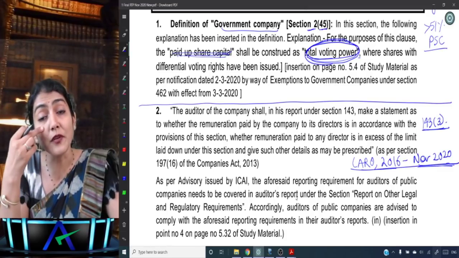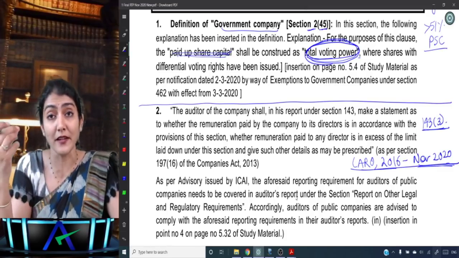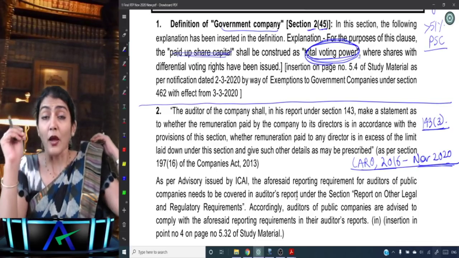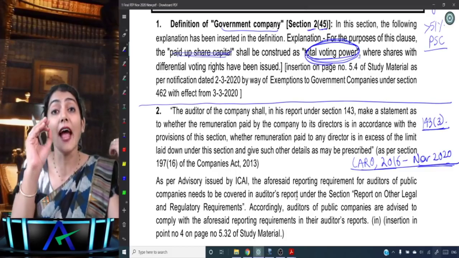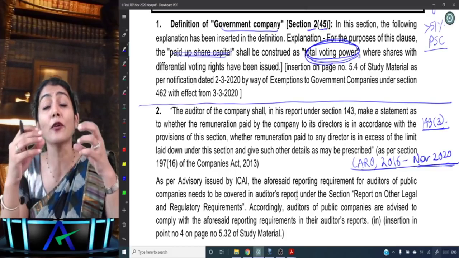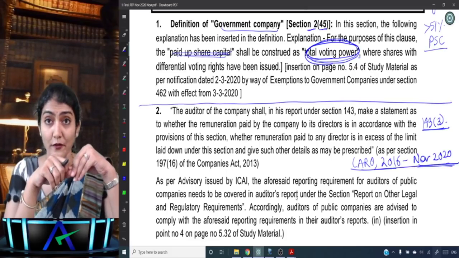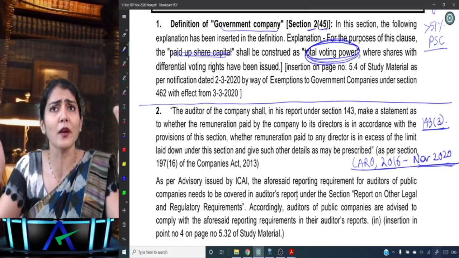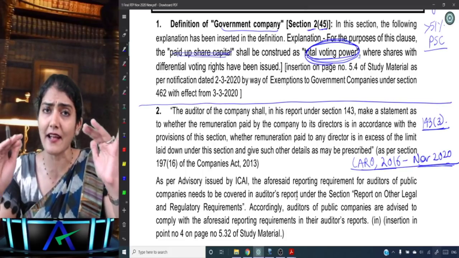Any observations or comments which have an adverse effect, any adverse findings regarding the maintenance of accounts, whether the company has adequate IFC, internal financial control, and also the operating effectiveness of such control, and such other matters as may be prescribed. This is what is already there, and it is there as it is.